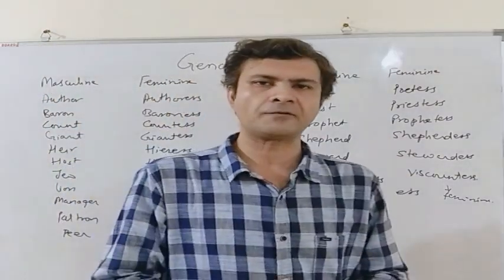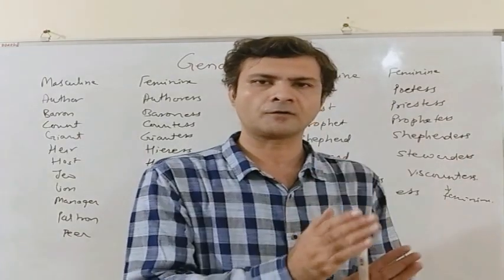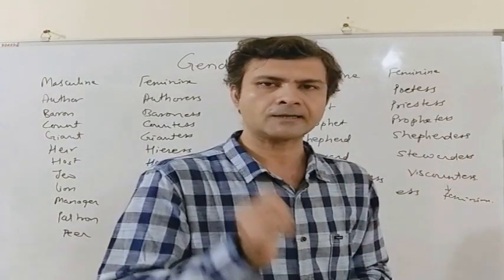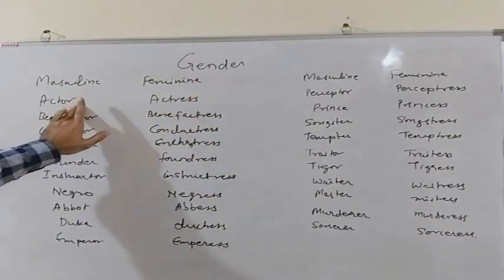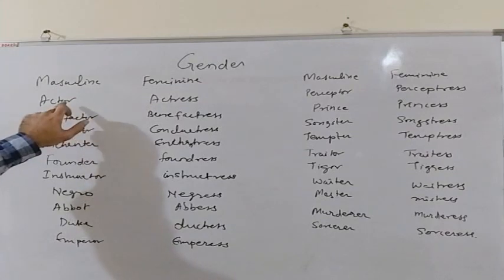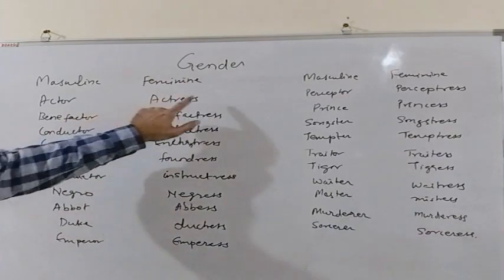However, in some cases when we change a masculine form to its feminine form, we drop the last vowel of the masculine form. Let us see some examples. These are the examples where we make the feminine form after dropping the vowel ending of the masculine form. Actor becomes actress.